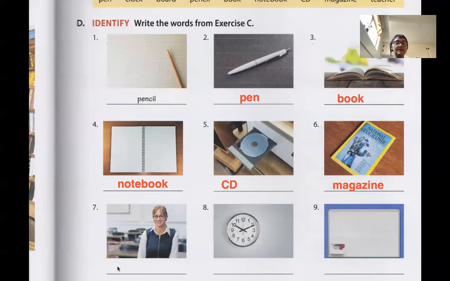The next picture is a woman standing in a classroom. So we'll just say, hey, that's a teacher, because a teacher is a person. And then clock, right? We tell time with a clock. And then we have a board, a whiteboard, blackboard. These are the things in classrooms that the teacher writes on. So those are the items: pencil, pen, book, notebook, CD, magazine, teacher, clock, board.